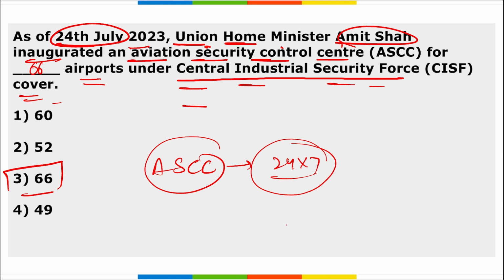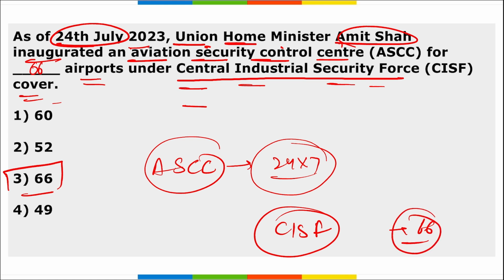And the Central Industrial Security Force, this is the National Civil Aviation Protection Force that guards 66 passenger airports out of a total of 134 operational in the country.